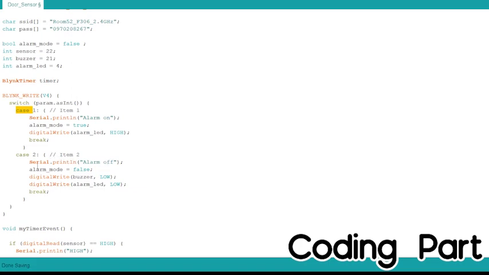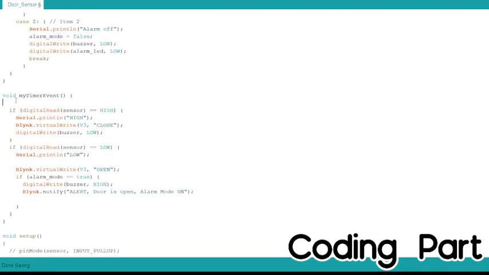And for case 2, if we press the other side of the switch, it's gonna print alarm off on the serial monitor and set alarmMode to false. Also, the buzzer and alarm LED need to be low as we close the alarm.